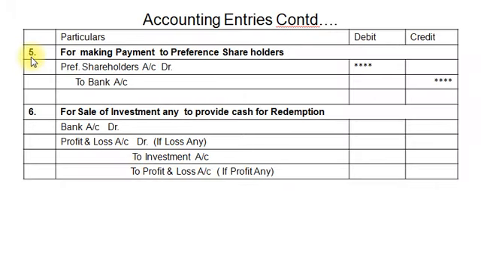Our next accounting entry is for making payment to preference shareholders. An entry: preference shareholders account debit to bank account.